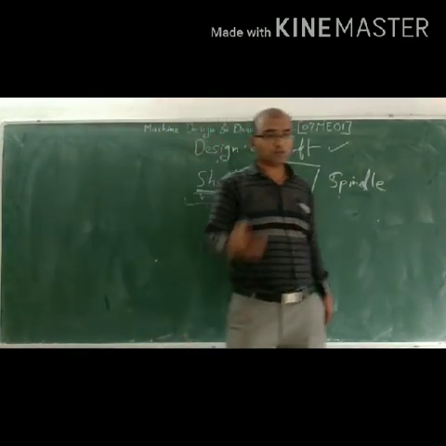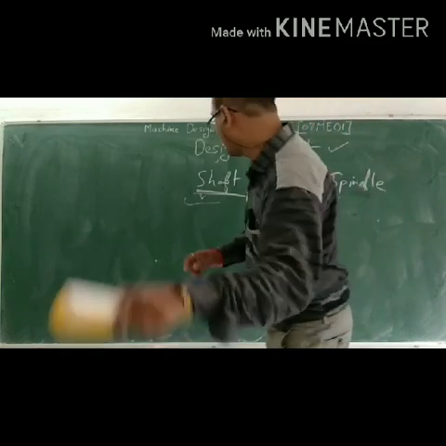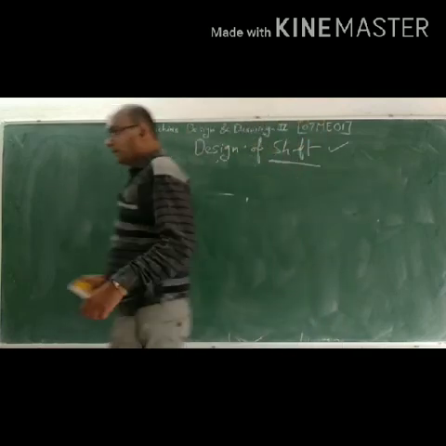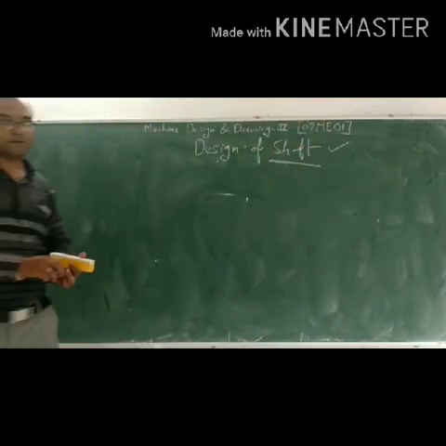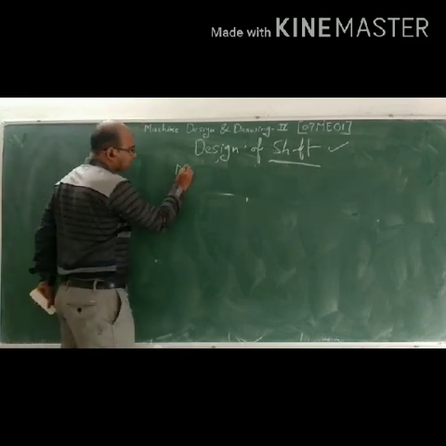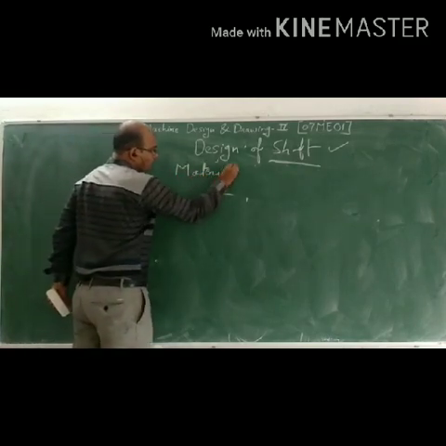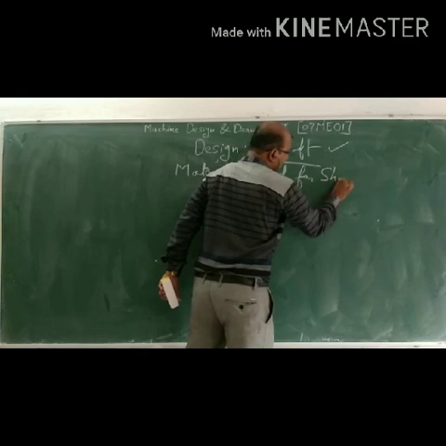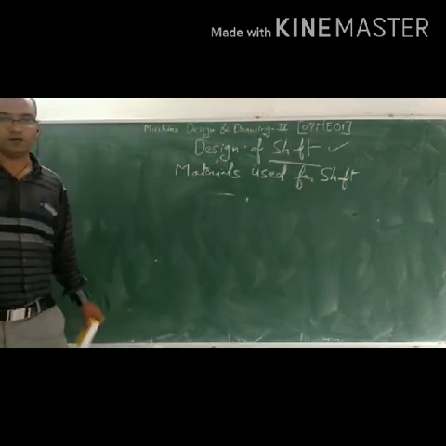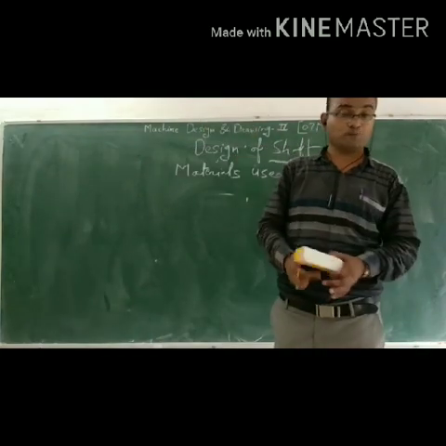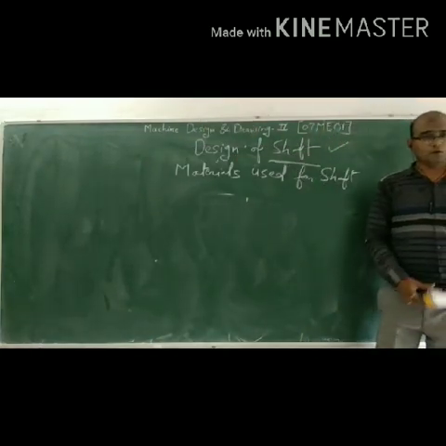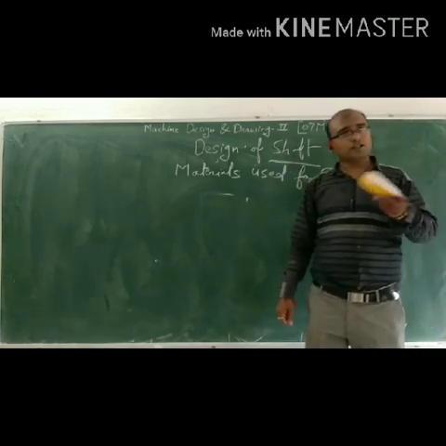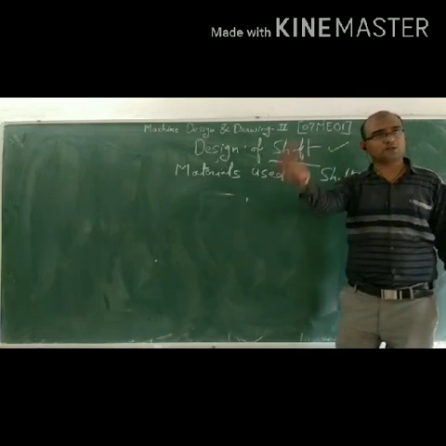Now the difference between shaft, axle and spindle is completed. Next is the materials used for the shaft. We all know about the shaft. Which materials are used for the shaft? We already know the definition of the shaft: power is transferred from one place to another.